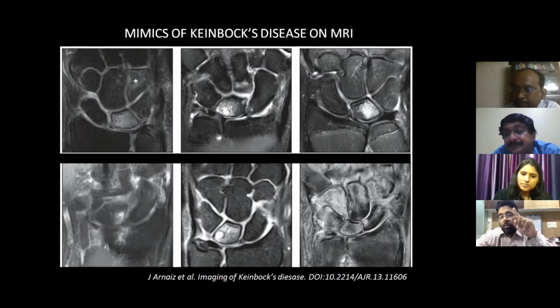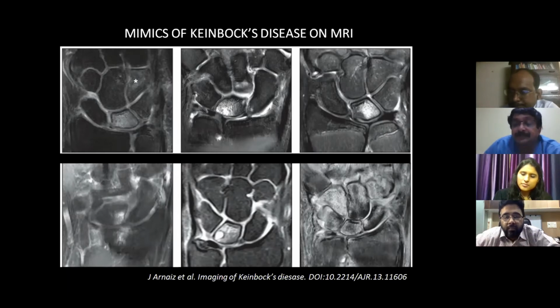Okay. Amit, I have a question. Yes, sir. Amit, what is the hallmark feature of Kienbock that you want to train other juniors about? Is it the increased vascularity or lunate edema or sclerosis? What is the hallmark in imaging? So the hallmark, again, as we have discussed, is according to the staging.